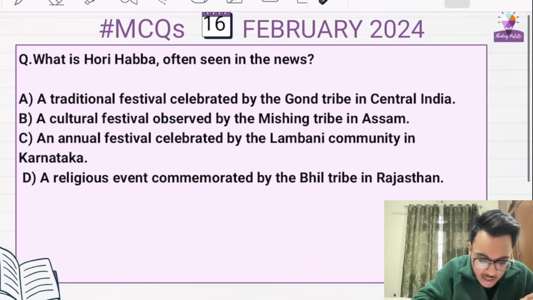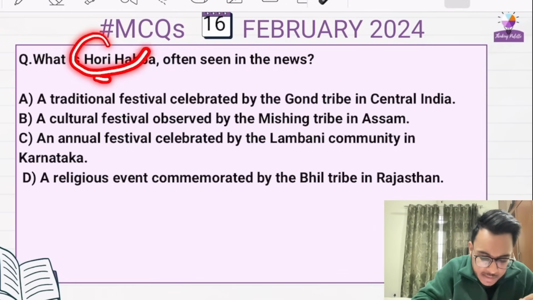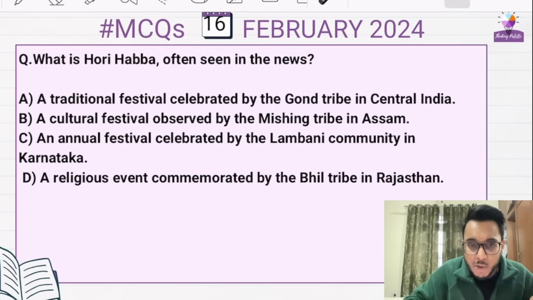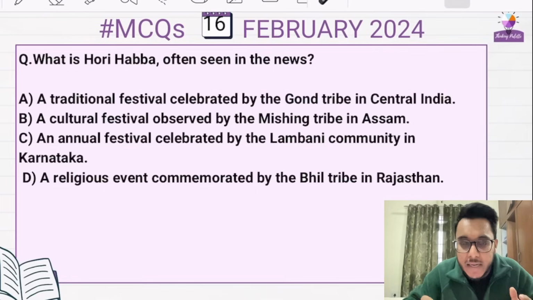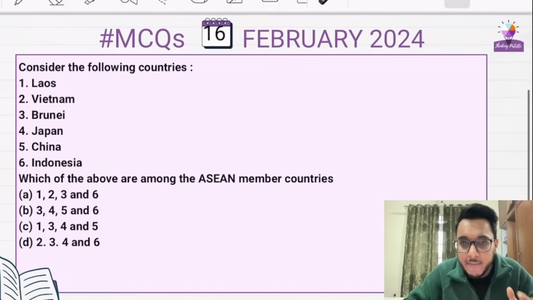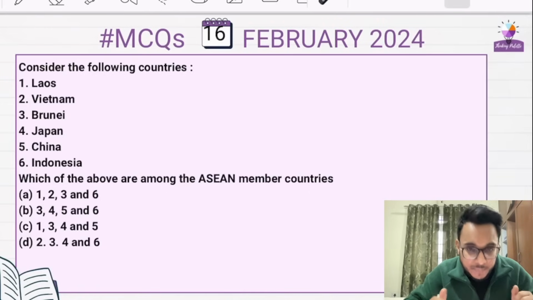The first question is, what is Harihoba, often seen in the news? We have discussed it also. Consider the right option and leave your answer in the comment box. Pause the video for a minute, identify the right option, and then leave your answer in the comment box. Ensure that every day you attempt the questions, because if this thing is in your mind that you have to attend the questions, the previous day you will read articles very carefully.